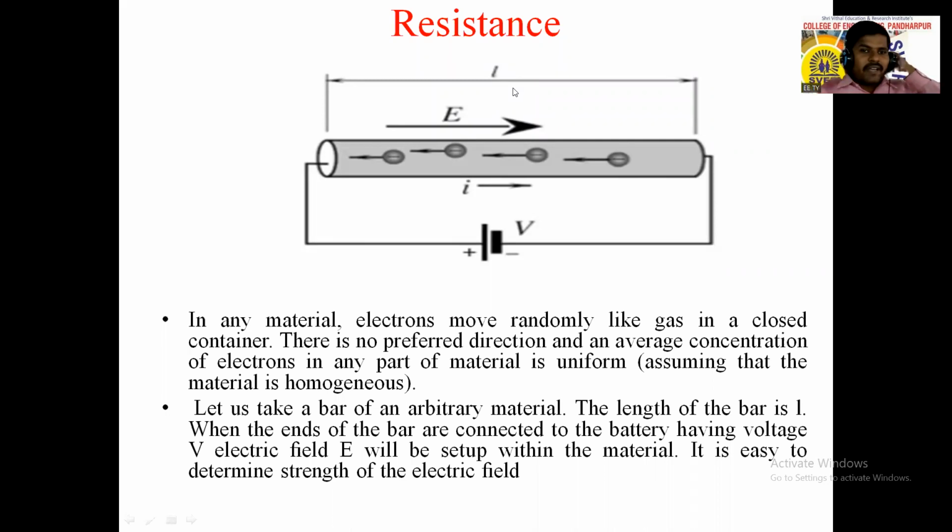You people are already aware of resistance. What is resistance? It is the opposition to the flow of current, or the flow of electrons, or we can call it charge. This opposition depends upon which factor?